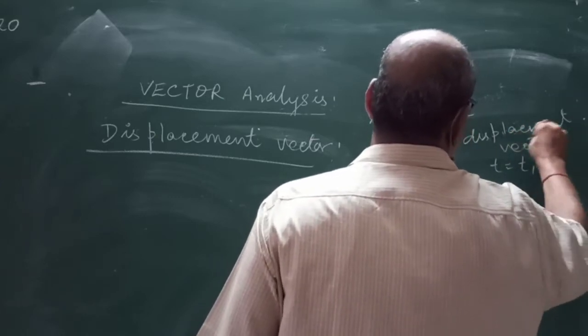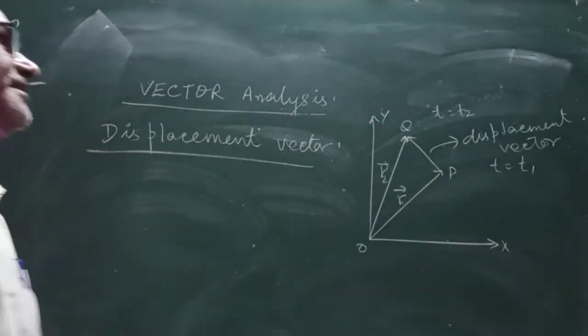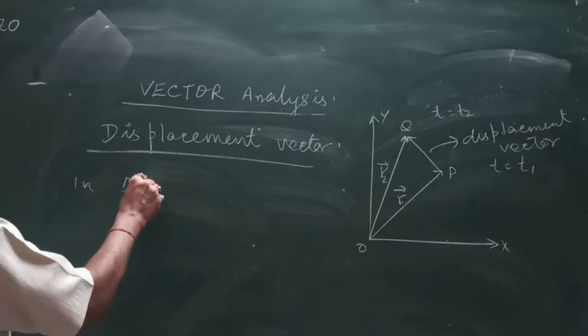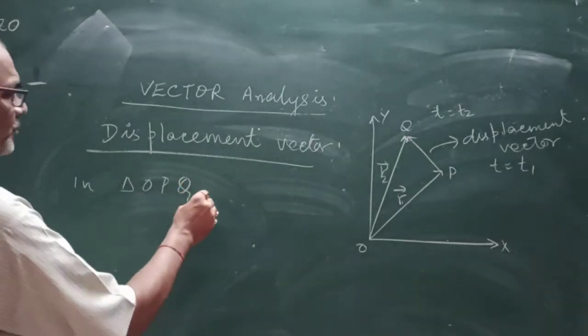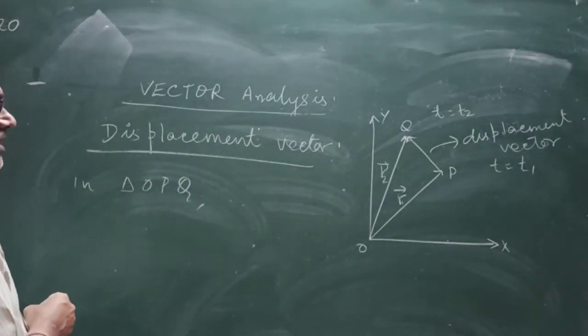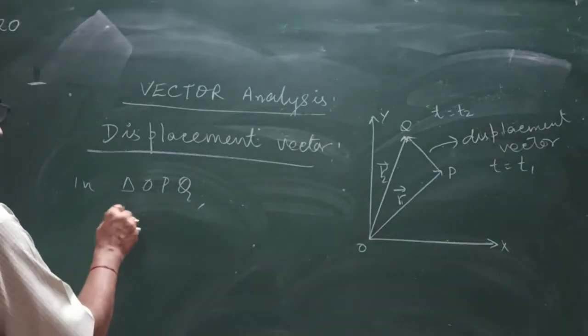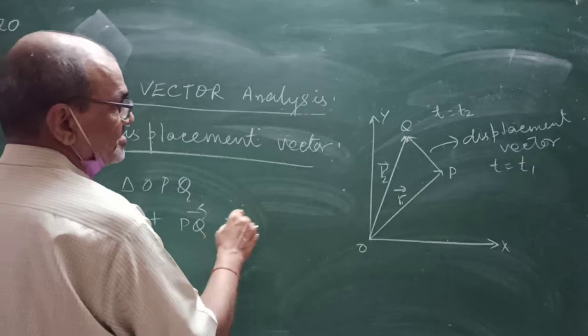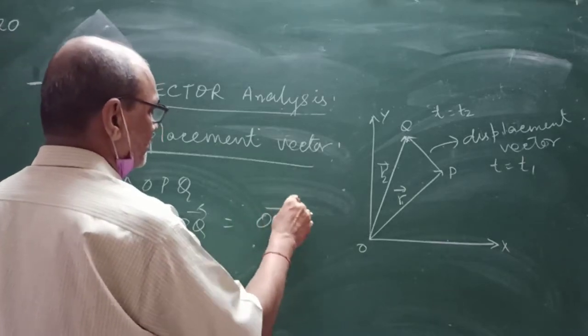How can we find this displacement vector? In triangle OPQ, OP plus PQ is equal to OQ.